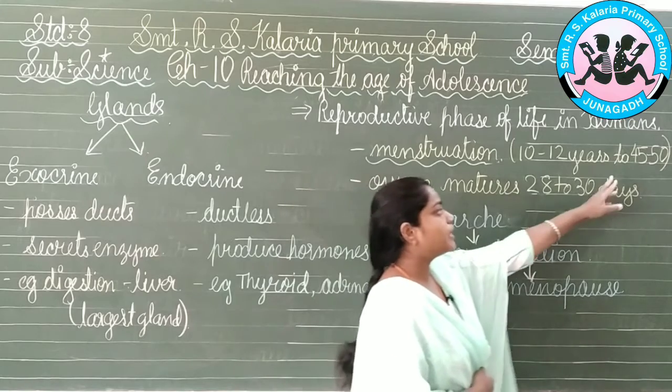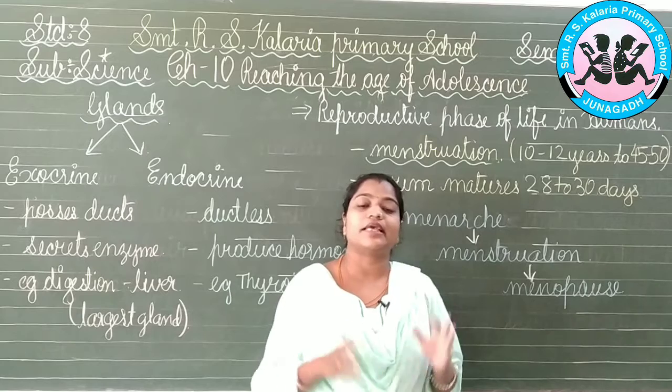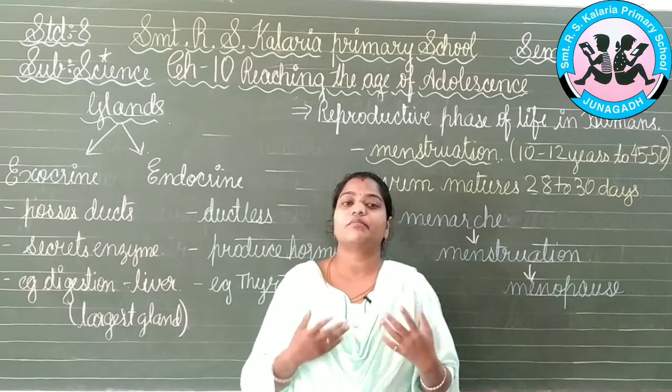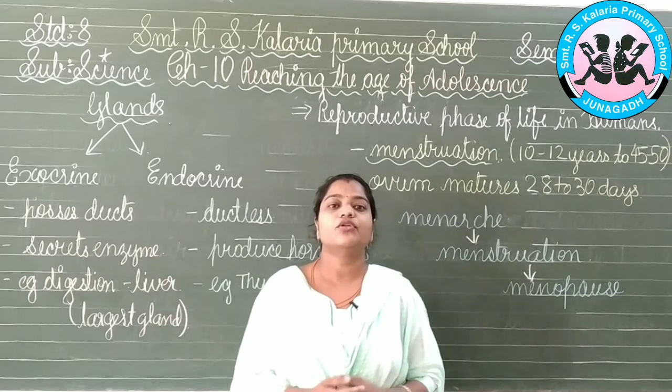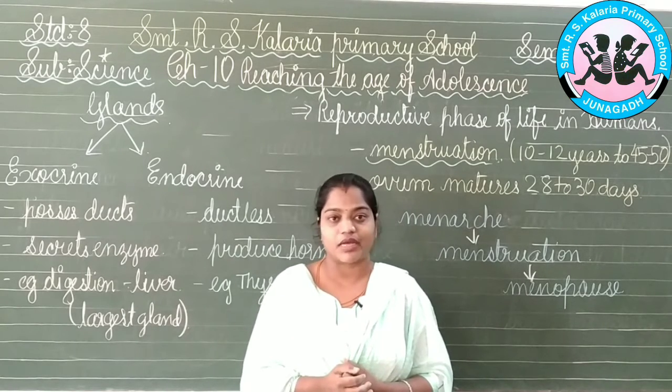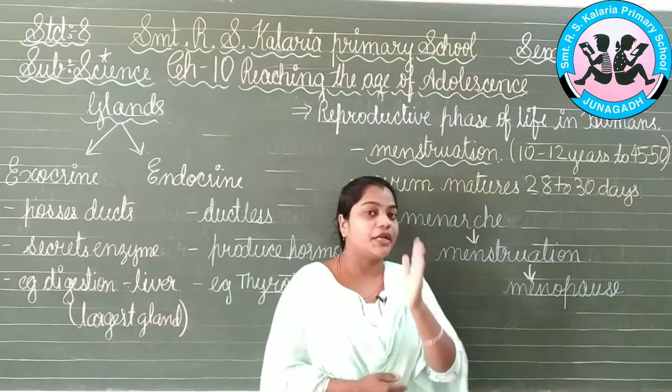Okay. Now after the age of 45 to 50, at that time it happens that the egg does not develop or does not mature completely. So what happens? At that time, the uterus will have no portion where the egg or the ova will come to break down. Okay. So that time will be known as the menopause.